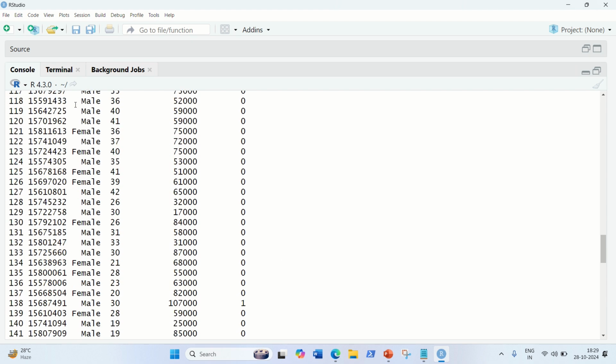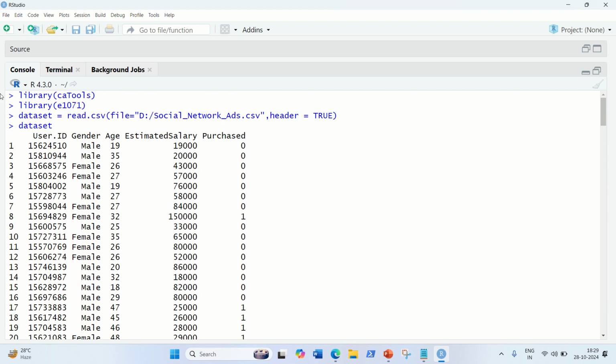You can see the same dataset that we used in the previous video. In case you haven't watched the previous videos, I'll be putting up the link. You can watch that. In this dataset we got 5 columns: user ID, gender, age, estimated salary, and purchased. We're going to predict whether a person will purchase a product on social media or not. But for our practical, I'll only be considering age and estimated salary as independent variables and purchased as the dependent variable. So we have to get rid of the first two.